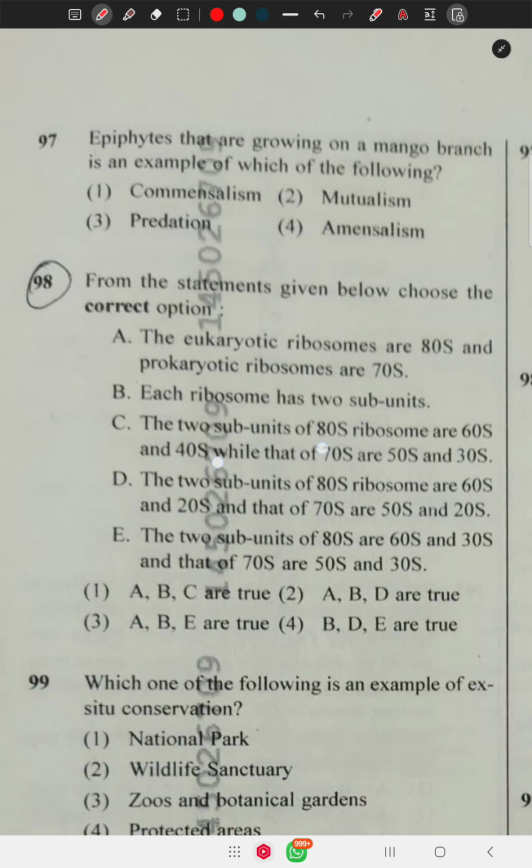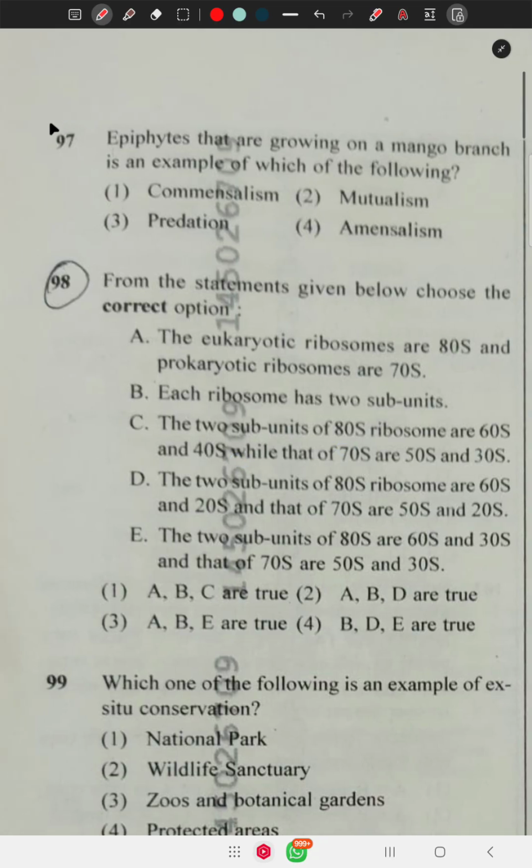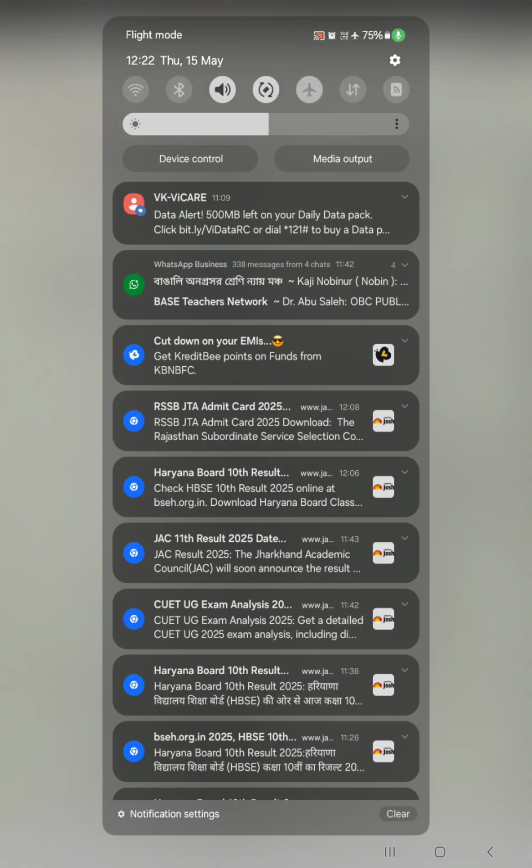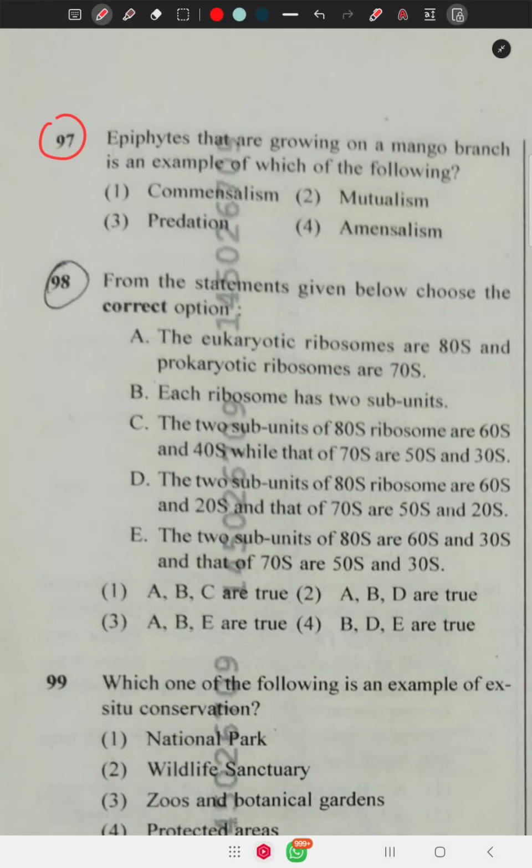Question number 97 says epiphytes growing on a mango branch are an example of which of the following? Epiphytes are organisms that grow on another plant but do not harm them. That means they are benefited but the other is not harmed. That is called commensalism. The epiphytes on the mango branch collect moisture or nutrients from the atmosphere or air. So the mango plant is not harmed.